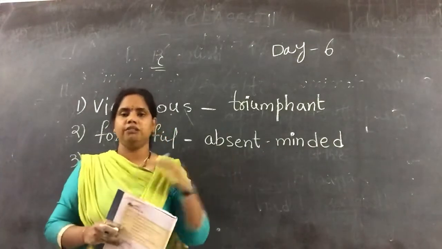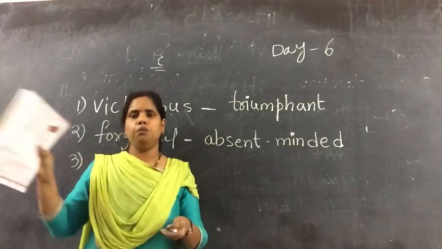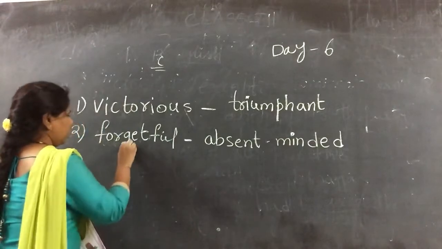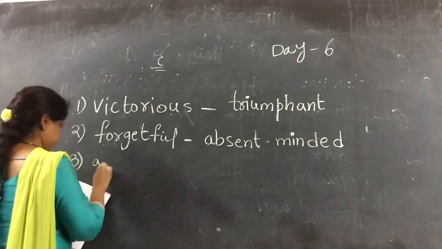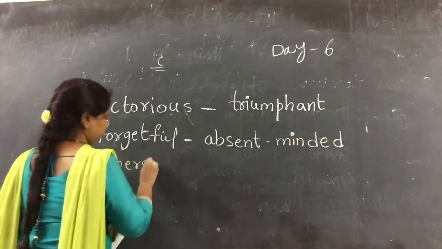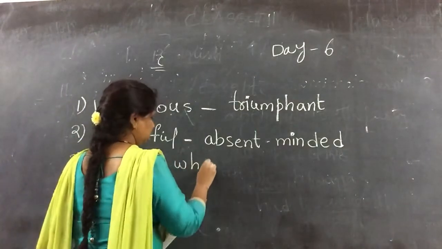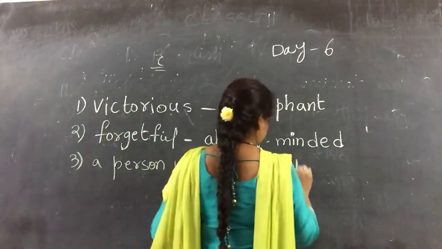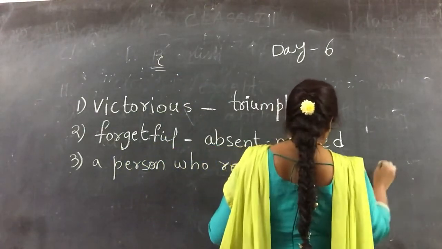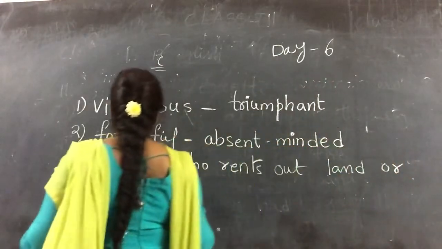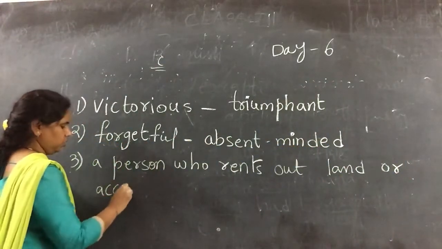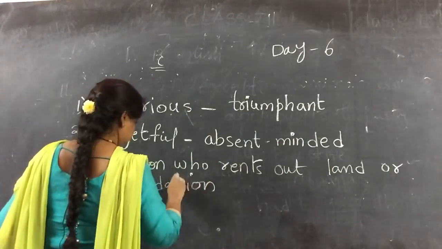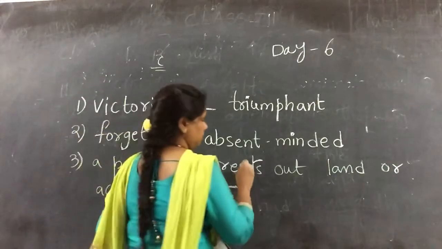Now, third one. A person who rents out land or accommodation. A person who gives us a home to live or a room to live. What is that person known as? Tell me. We will call them our owners, right? A person who rents out land or accommodation, A-C-C-O-M-O, accommodation. Okay, that person is known as.